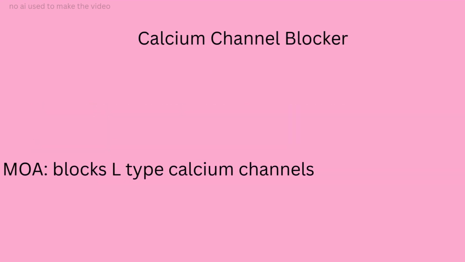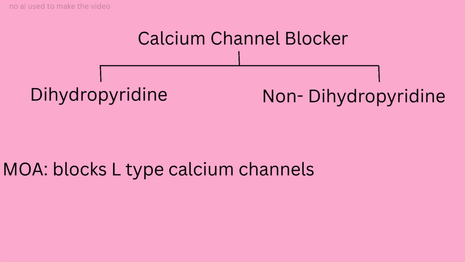Next, we have calcium channel blockers. They block the L-type calcium channels and hence they reduce the contraction of smooth muscles of blood vessels. They are further classified as dihydropyridines and non-dihydropyridines. The first one has the following examples like amlodipine and nifedipine.